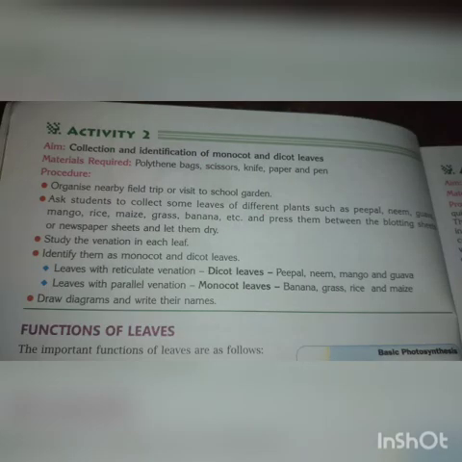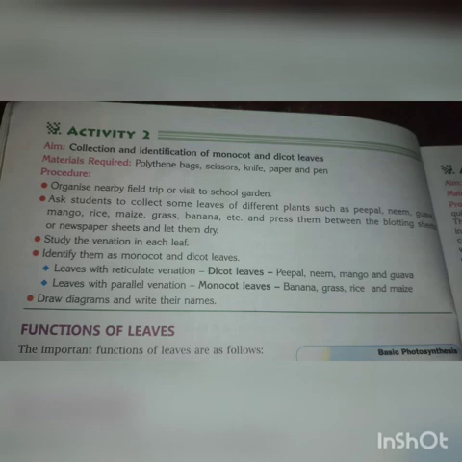Activity number 2. Aim: collection and identification of monocot and dicot leaves. Material required for this activity: polythene bag, scissors, knife, paper and pen. Organize a nearby field trip or visit to the school garden. Ask students to collect some leaves of different plants such as peepal, neem, guava, mango, rice, maize, grass, banana, etc., and press them between blotting sheets or newspaper sheets and let them dry.